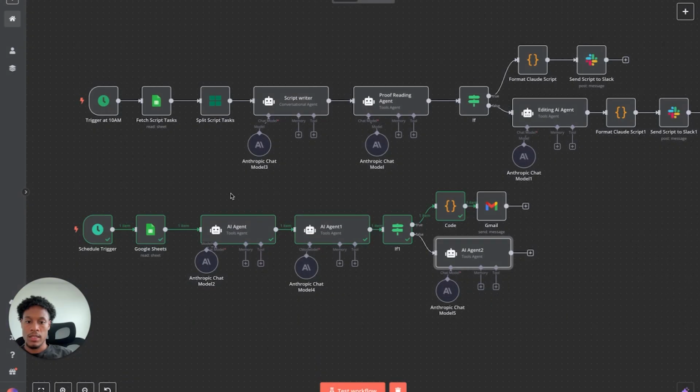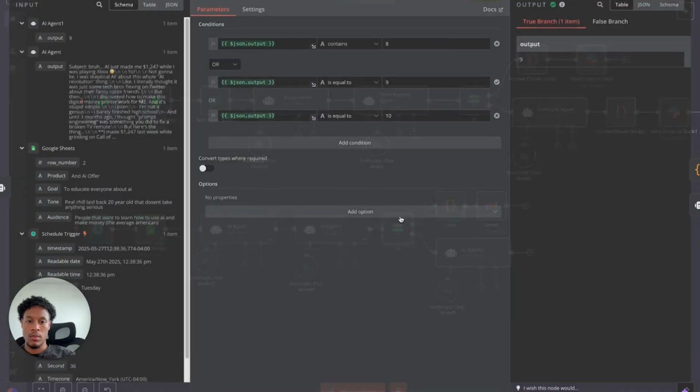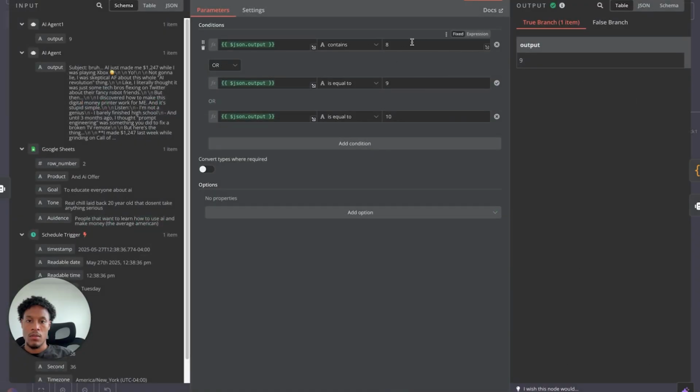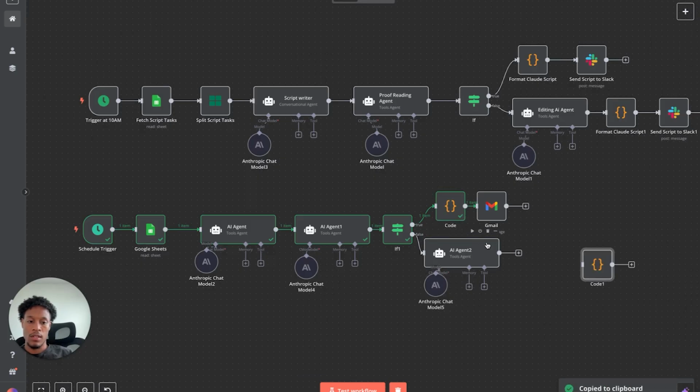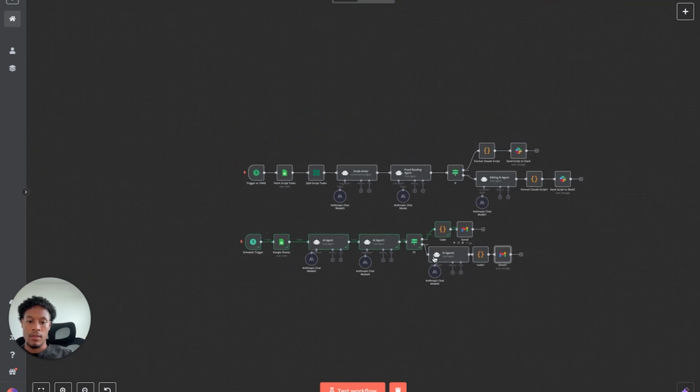Of course, to test it, you guys know as well, what you can simply do is take off one of these and just put like a 1, like any other one, just to test it. But I'll let you guys test that on your own. Then what you can do is just add the same thing over here, the code node, and the Gmail node over here. And then essentially you pretty much have literally done it.